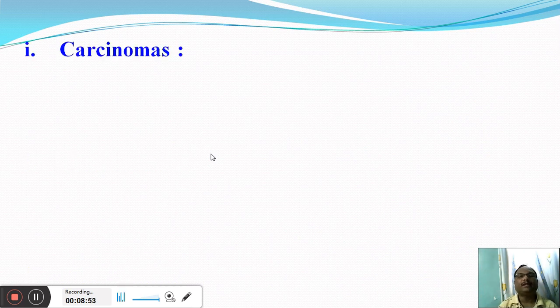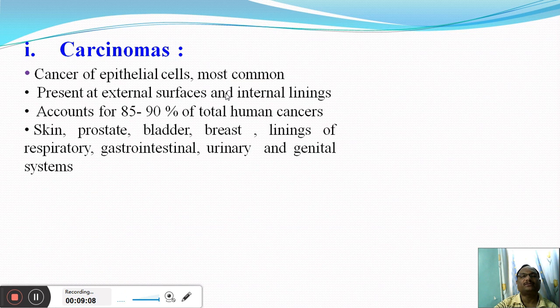Now the second criterion that is used for the classification of cancer, as I told you, is the type of tissue in which the cancer cells originate, and on that basis the first type of cancer is called carcinomas. Now what are carcinomas? Carcinoma is a cancer of epithelial cells, and this is the most common kind of cancer in human beings.